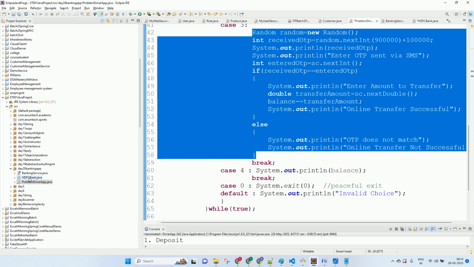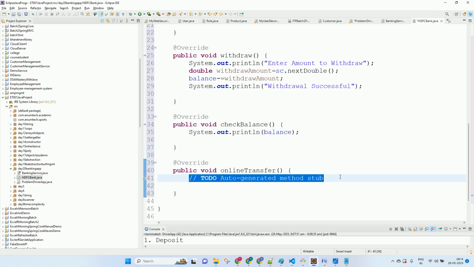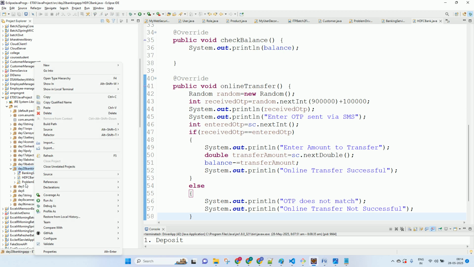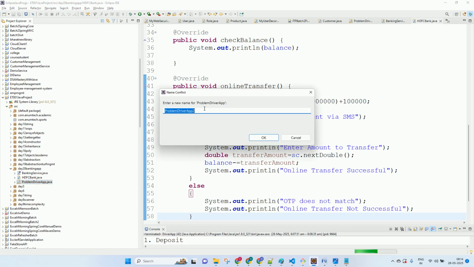And now what we can do is just go and call the methods. So now we'll make a driver app again, correct? So this problem driver app I will copy and make a solution driver app. Okay, this is the second driver app.